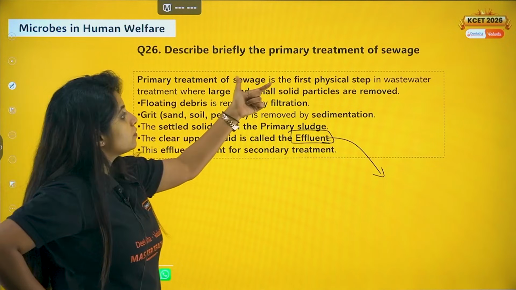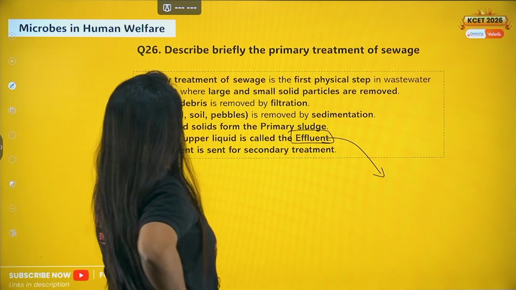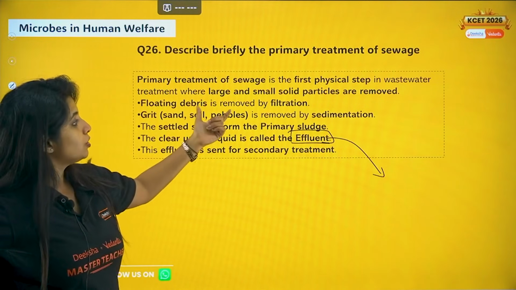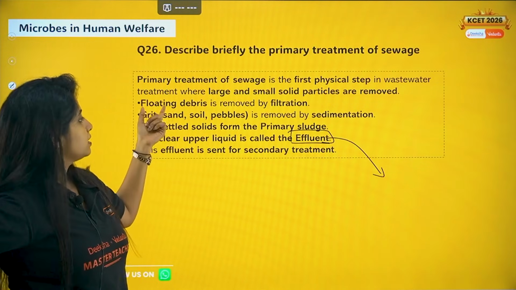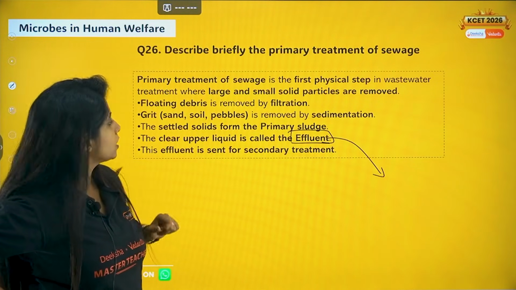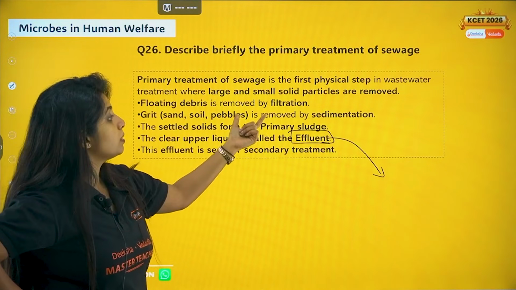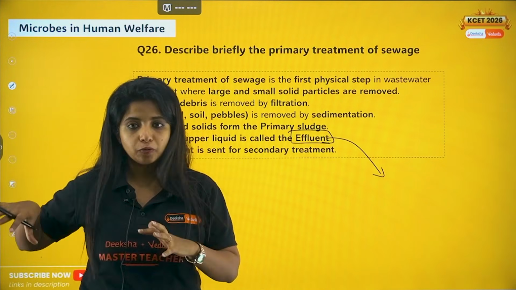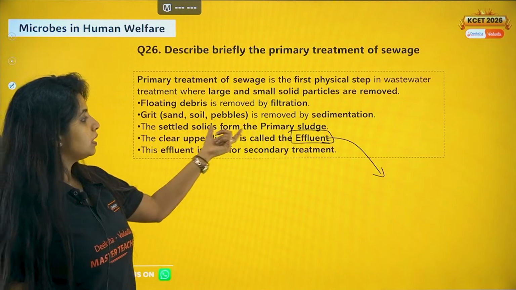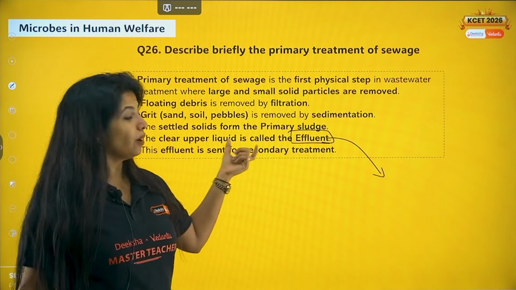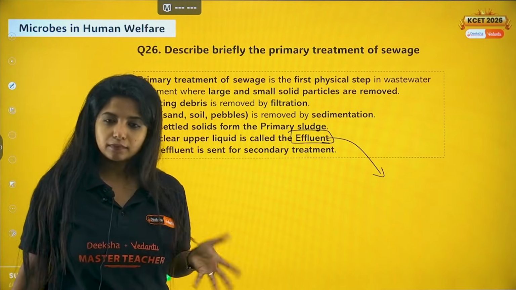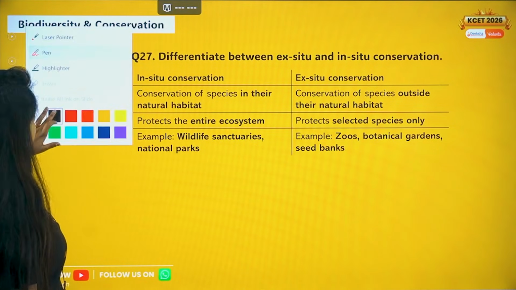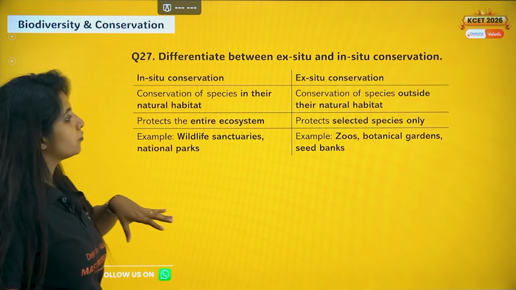So primary treatment of sewage is the first physical step in wastewater management, where large and small solid particles are removed. Floating debris is removed by filtration. Grit, sand, soil, pebbles, etc. are removed by sedimentation. The settled solids form the primary sludge. Whatever is settled over here, you call it primary sludge and you remove it. The clear upper liquid is known as effluent. The effluent is sent for secondary treatment. Simple, easy, right?